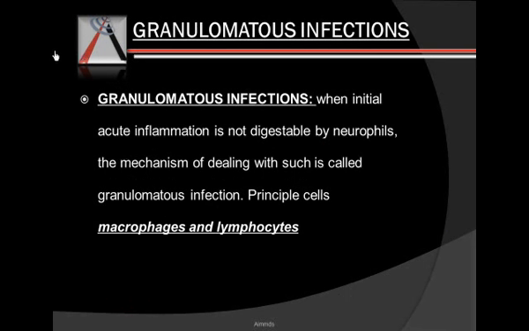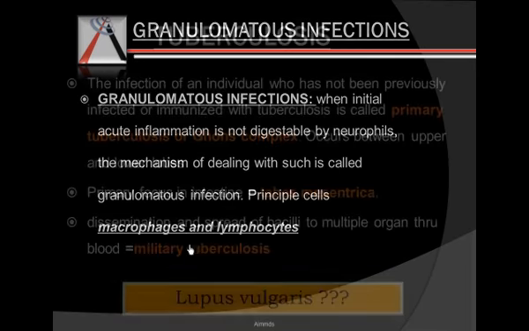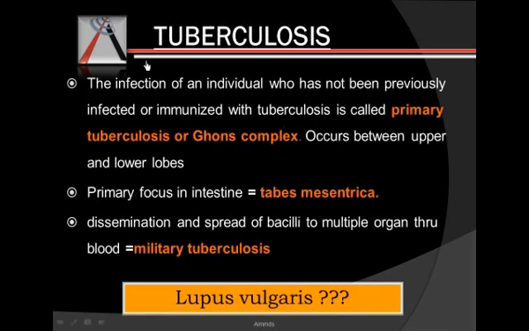Next, we talk about granulomatous infection. When an initial acute inflammation is not digestible by neutrophils, the mechanism that deals with such a scenario is called granulomatous inflammation. And the principal cells of granulomatous inflammation are macrophages and lymphocytes. We'll see a few important granulomatous diseases.